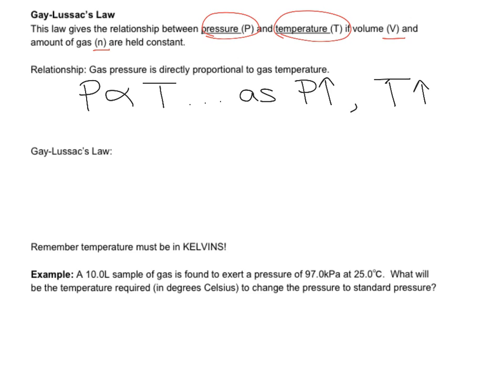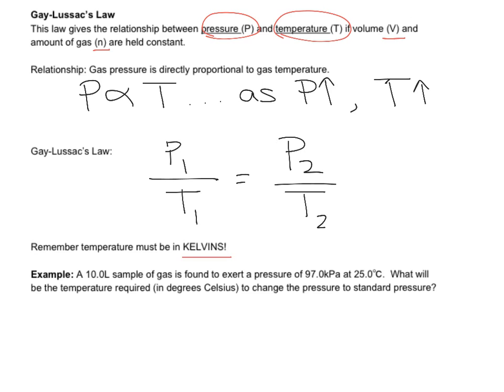So mathematically, Gay-Lussac's law can be written as follows. P1 over T1 equals P2 over T2. So remember, as with all gas laws, if we're working with temperature, I must be measuring that temperature in degrees Kelvin. In terms of my pressure, it doesn't really matter which unit that I'm using as long as my P1 and P2 are both being measured within the same unit.